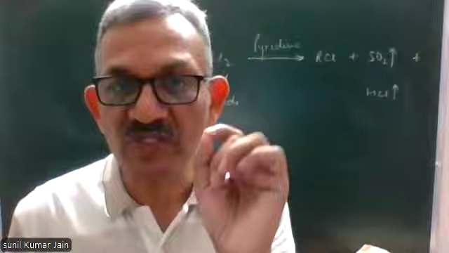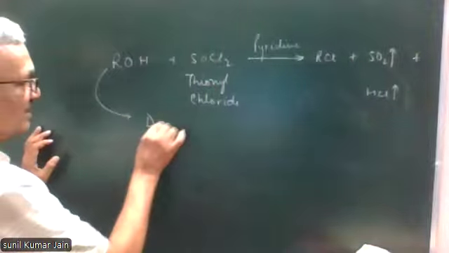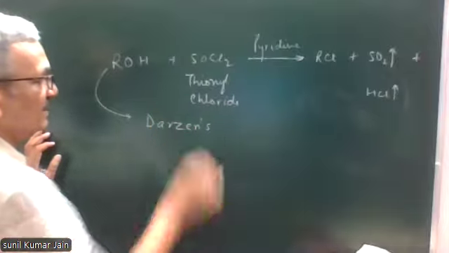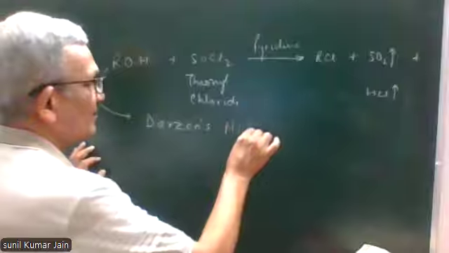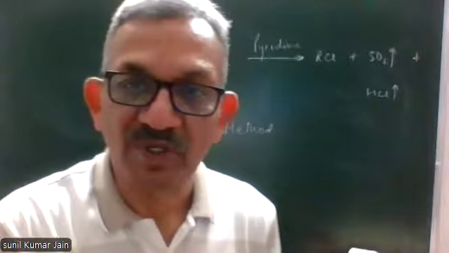First of all, this method is called Darzens' method, D-A-R-Z-E-N. Now, some points about this reaction.